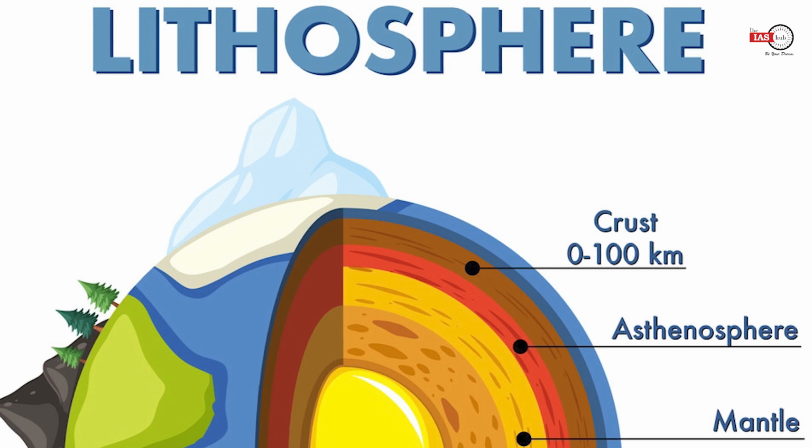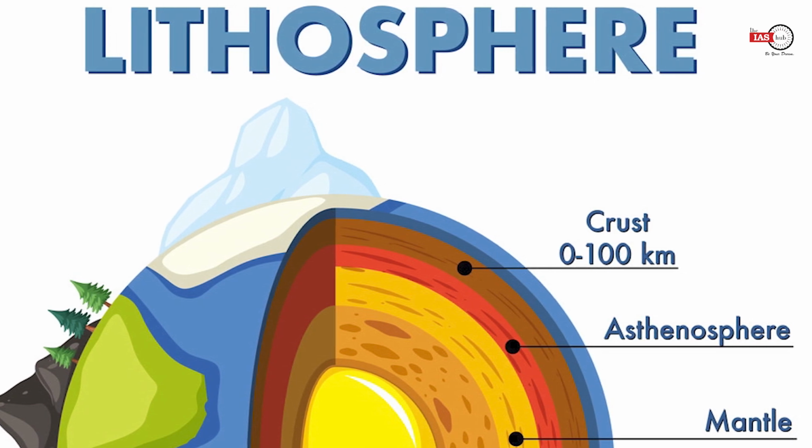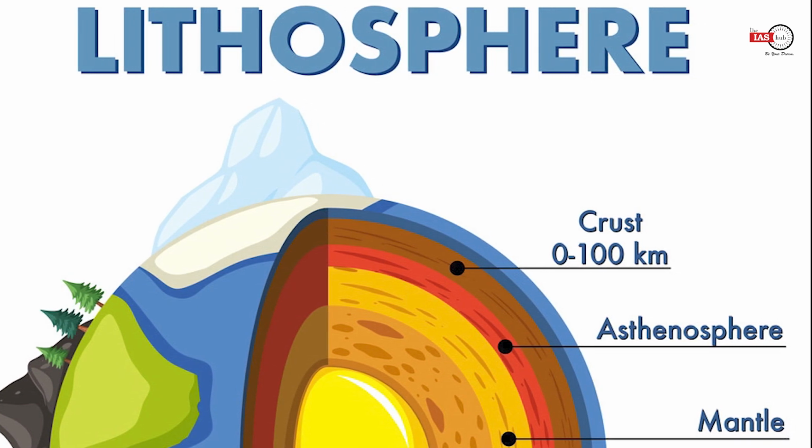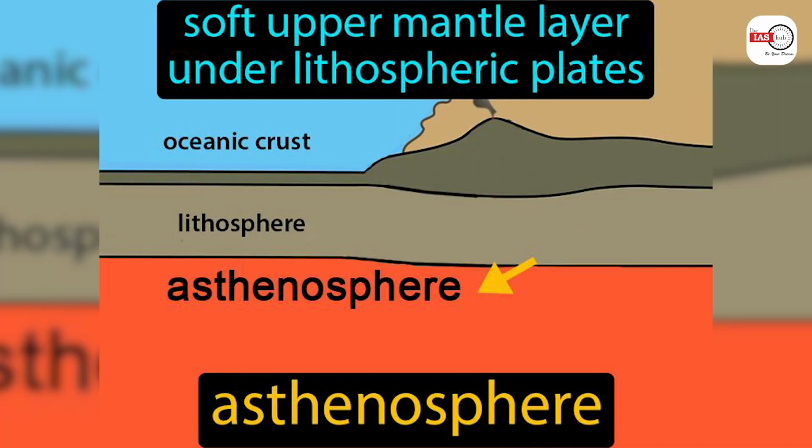When you look into the mechanical composition and compare it with the chemical composition, you will learn that the lithosphere layer is nothing but the crust plus the upper part of the upper mantle in the chemical composition. Now this lithosphere is a solid material. Beneath this solid material, you have your asthenosphere in the mechanical composition. When you compare the asthenosphere to the chemical composition layers, your asthenosphere is nothing but the lower part of the upper mantle. And this asthenosphere is neither solid nor liquid.